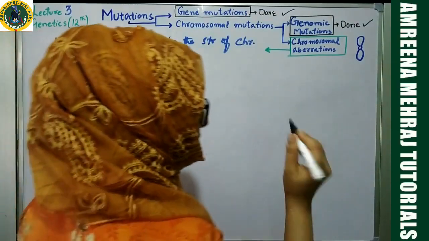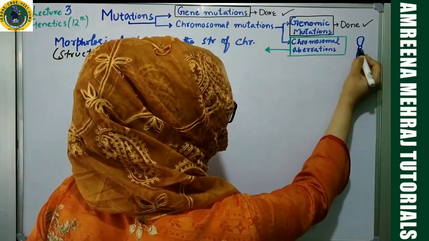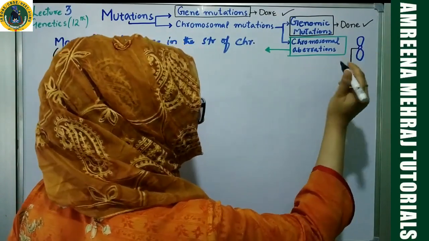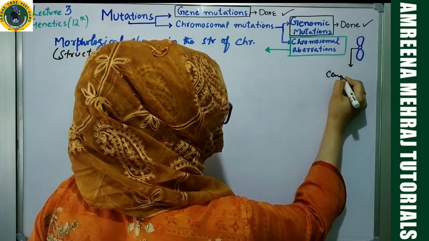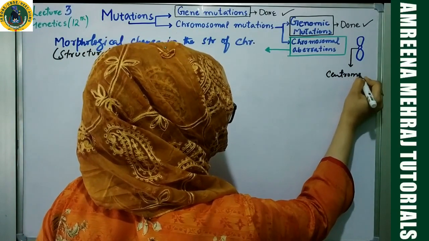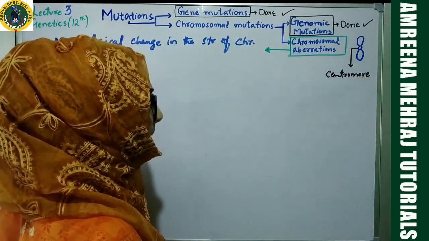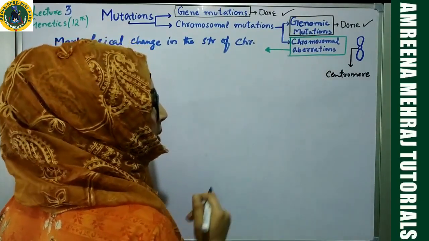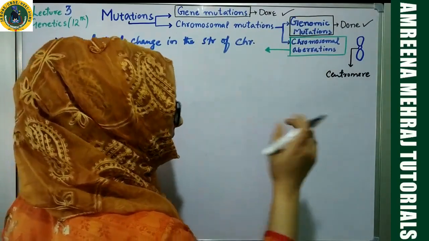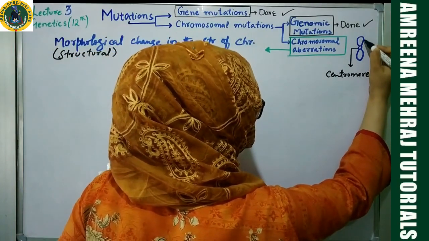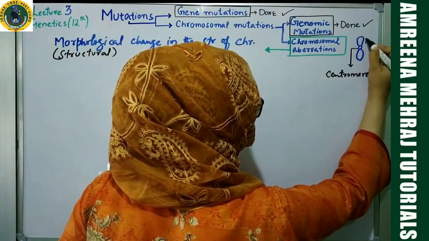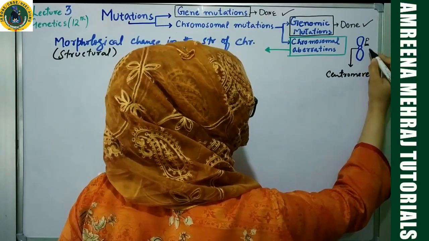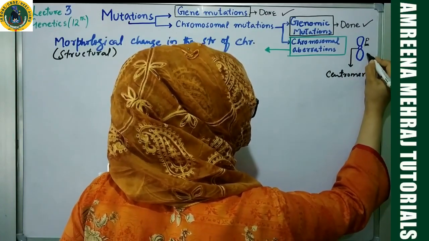Generally, we must have this basic information before starting this topic: this particular pinched region of chromosome is called the centromere. We must have this first-hand information first of all. And usually the short arm and long arm of a chromosome have specific names. Say for example, this arm, which is the short arm, is called the P arm. And this arm, which is the long arm of the chromosome, is called the Q arm.